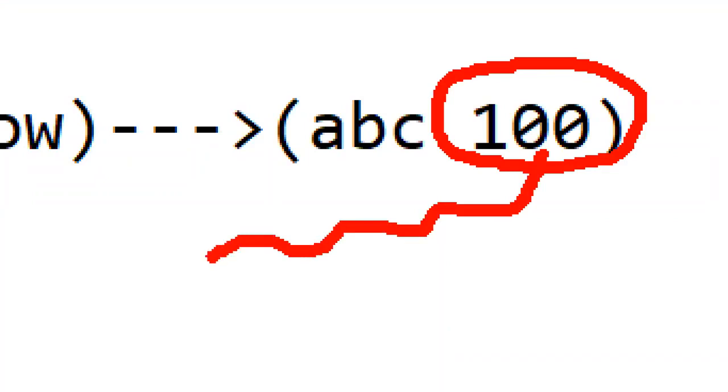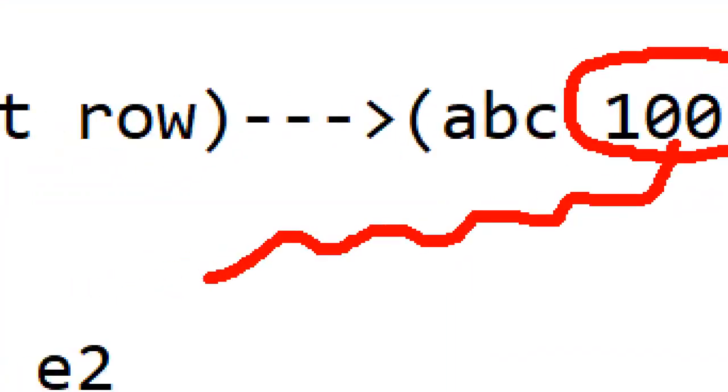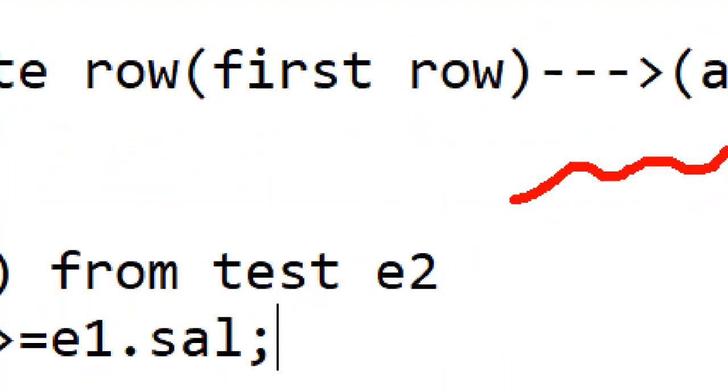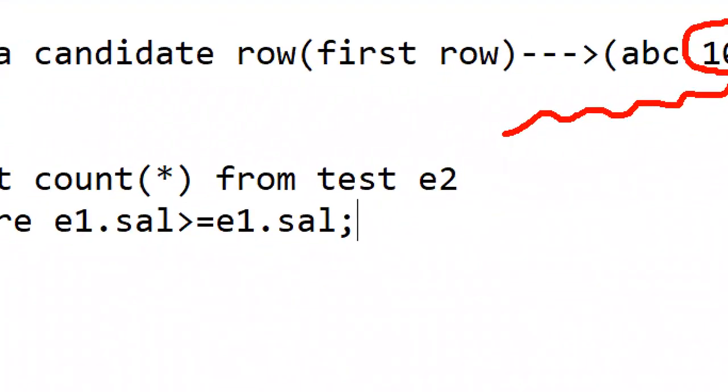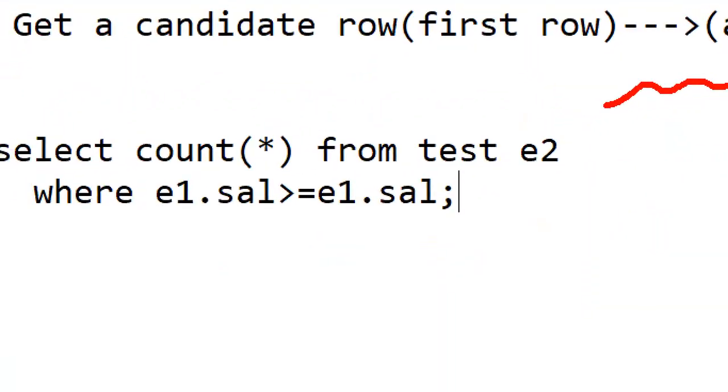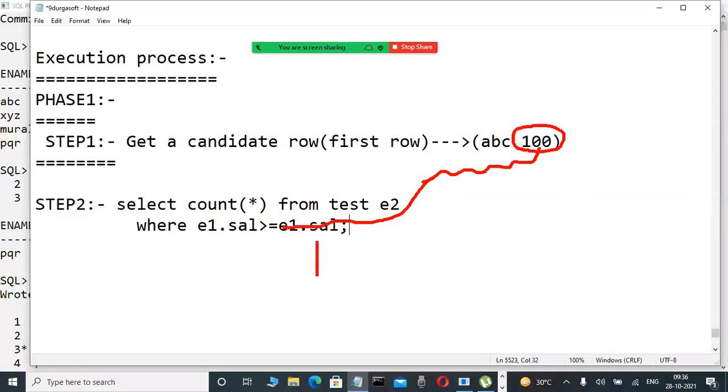This candidate row's value is substituted in the child query. In the child query, in place of E1.salary, 100 will be substituted. The candidate row value is substituted in the child query, observe, 100. Then only this child query is evaluated, which means executed.